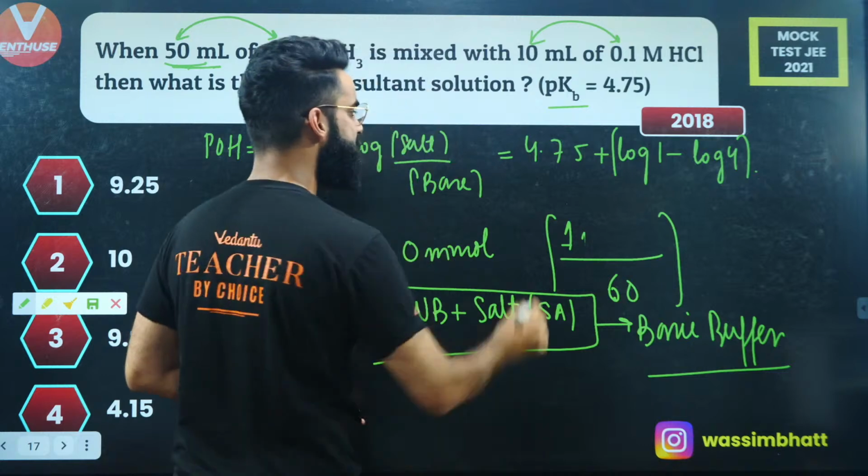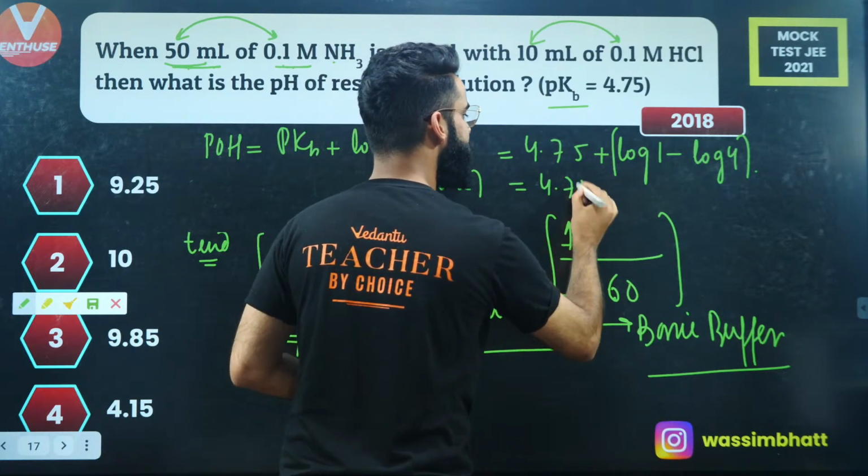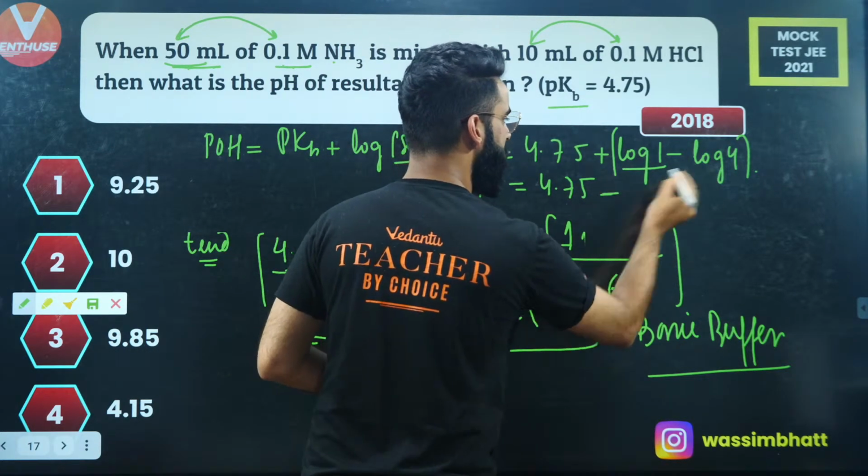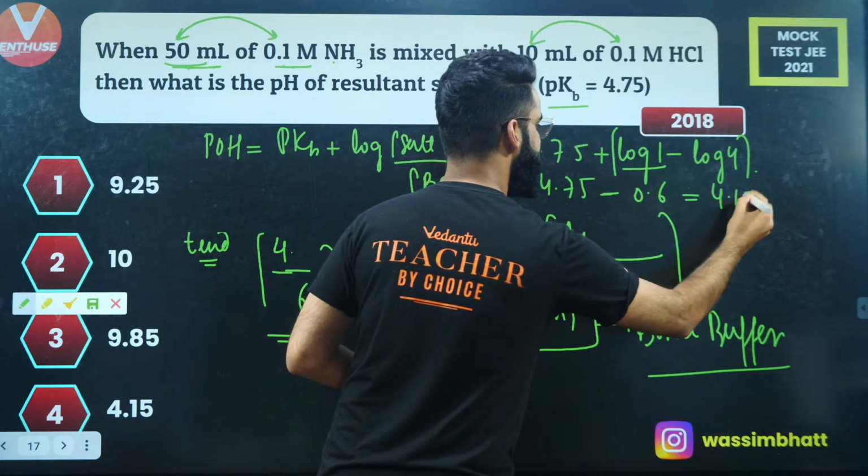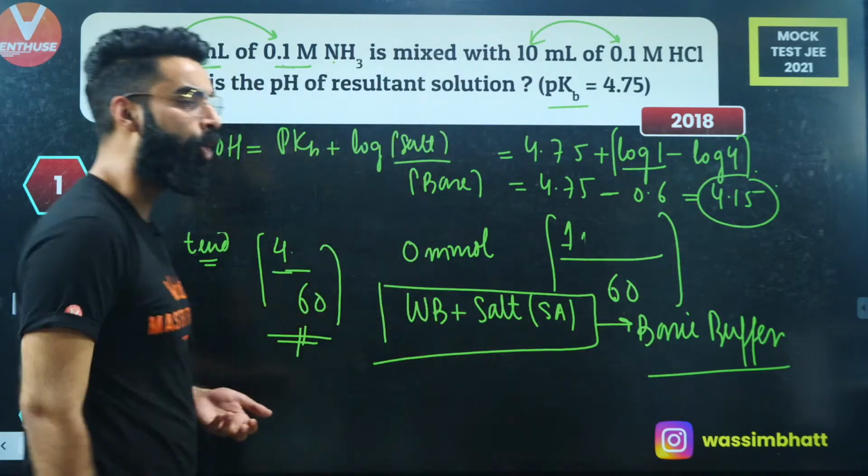Is the equation almost done? It's going to be 4.75. Log of 1 is 0, and it's going to be log of 4. Log of 4 is 0.6, right? The value comes out to be 4.15. This is basically the pOH of the solution.